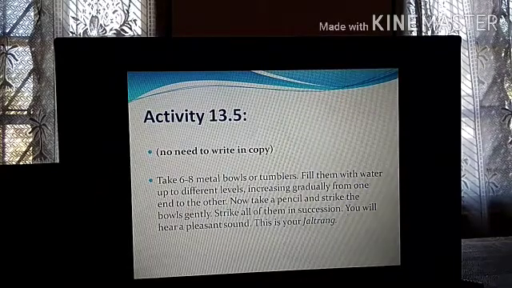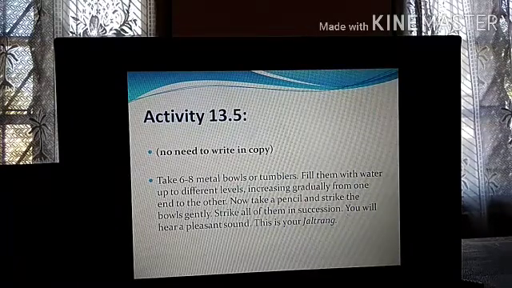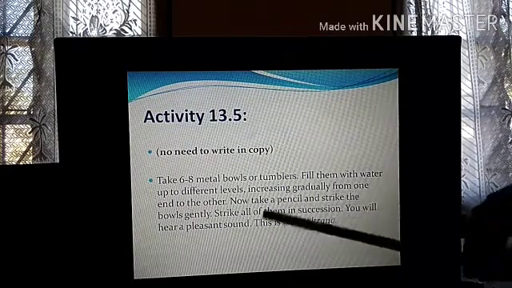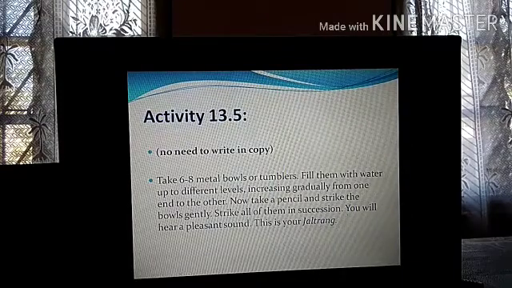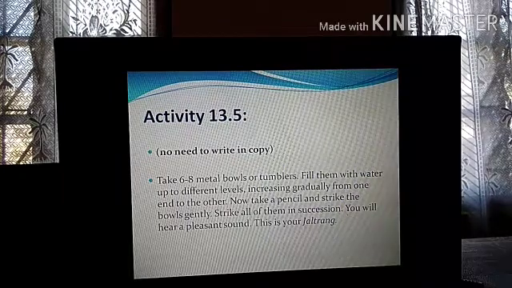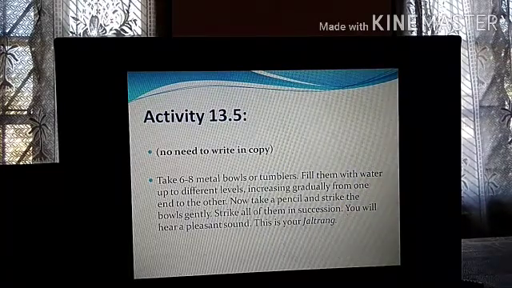Suppose in the first glass you have filled just 2 inches of water. In the second glass you fill 4 inches, third glass 5 inches, fourth glass 6 inches, that way. In the increasing level of water you need to fill the glasses. Now take a pencil and strike the bowls gently, in a continuous way. Strike all of them in succession, you will hear a pleasant sound. This is your Jal Tarang. So it is a Jal Tarang that you are making manually at home.